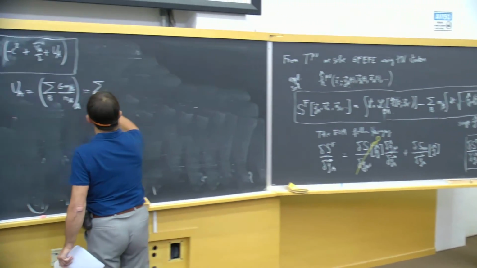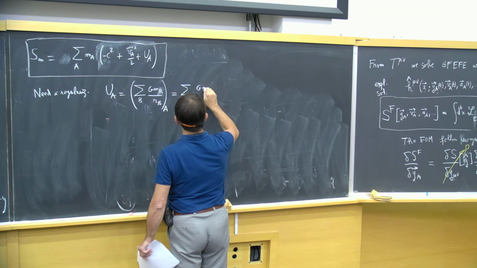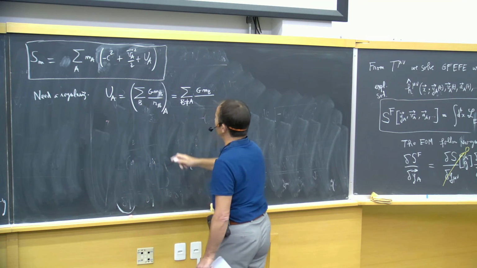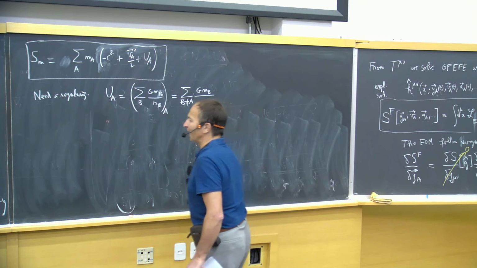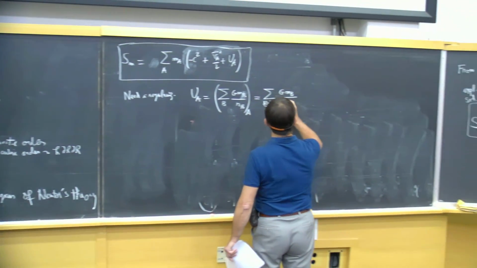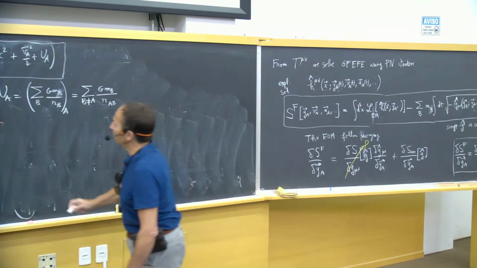We should obtain that the sum should be over B different from A of the GMB divided by all the RBs evaluated at A, which would be RAB in my notation previously. Need a regularization.